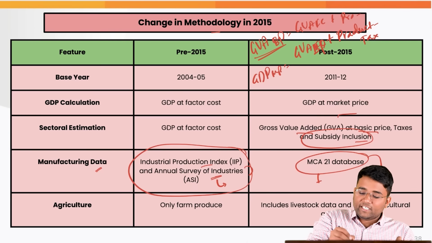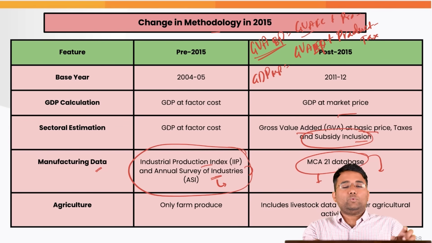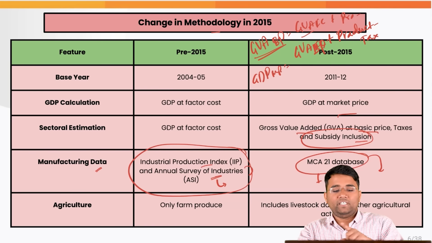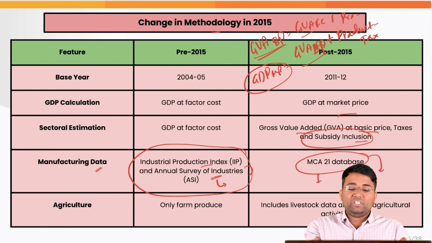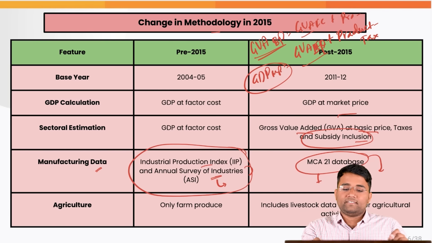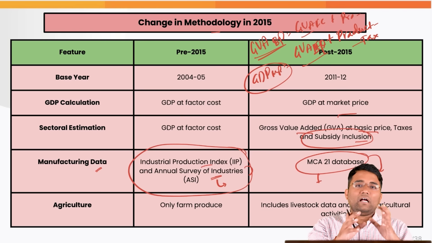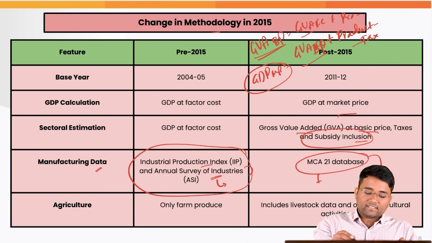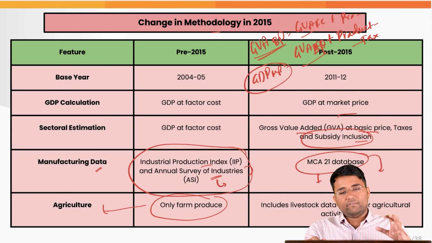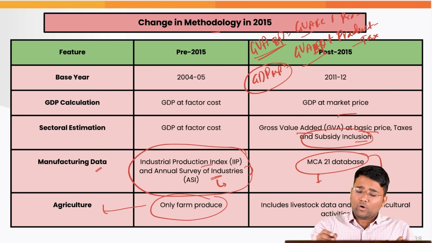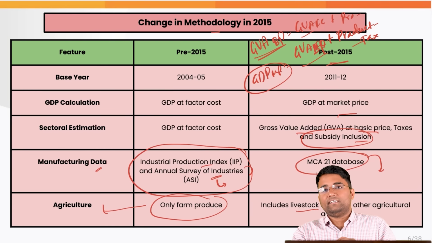So for GVA at basic price, we first calculate GVA at factor cost plus production taxes minus production subsidies. Then when we calculate GDP at market price, we incorporate GVA at basic prices plus product taxes minus product subsidies. So it is giving a more comprehensive picture. Earlier only farm produce was incorporated for the agriculture sector, but post 2015 we include livestock data and other agricultural activities.